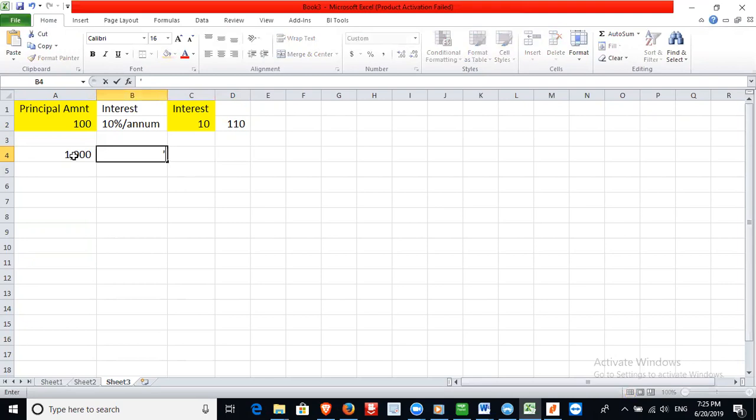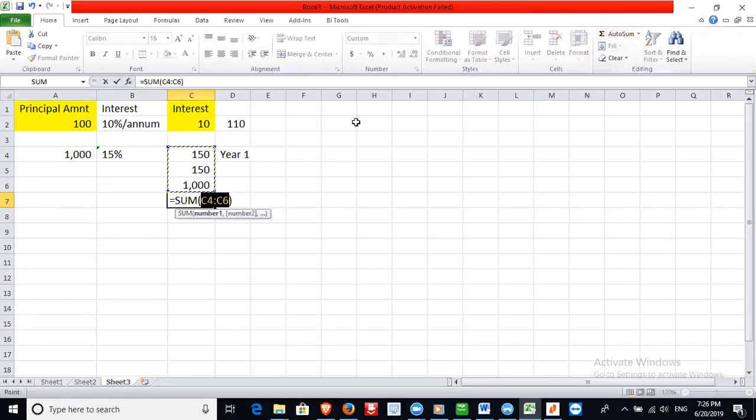The interest is going to be 15% per annum, and the interest you are going to get in the first year is going to be 1,000 multiplied by 15%, which is 150. That is for year 1. Then for year 2, it's going to be the same amount, 1,000 multiplied by 15%, which is 150, plus the principal amount that you invested. Therefore, your total amount, the future value of your investment, is going to be